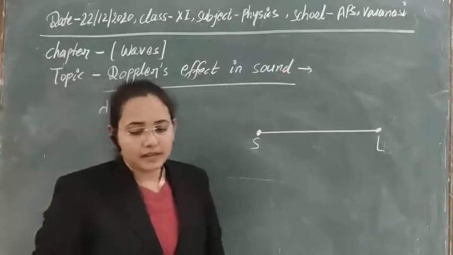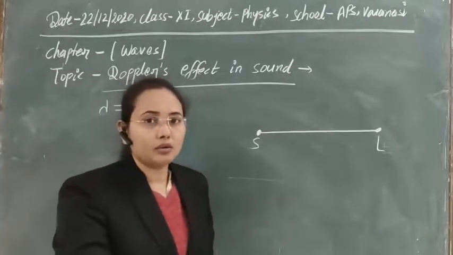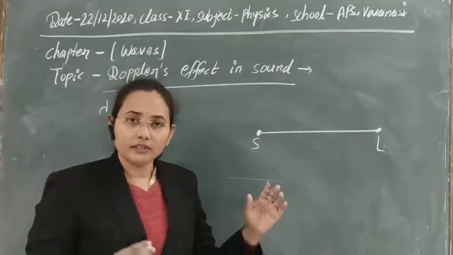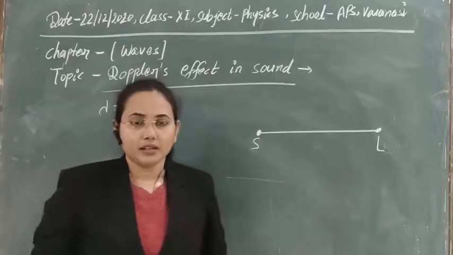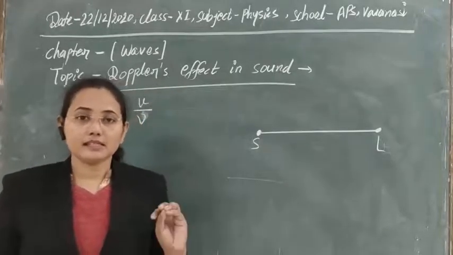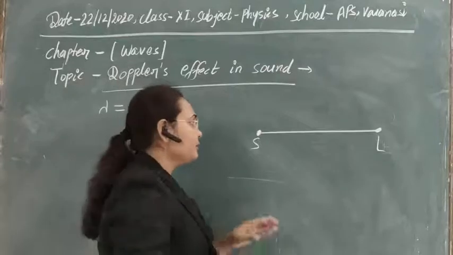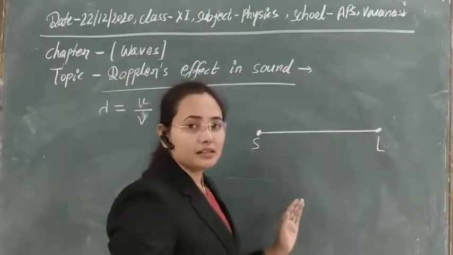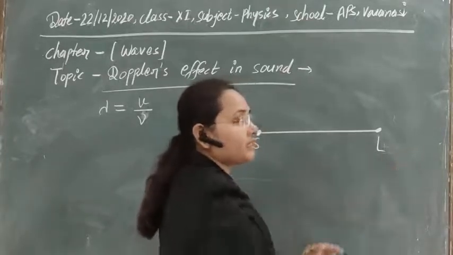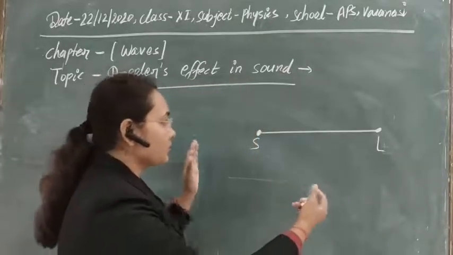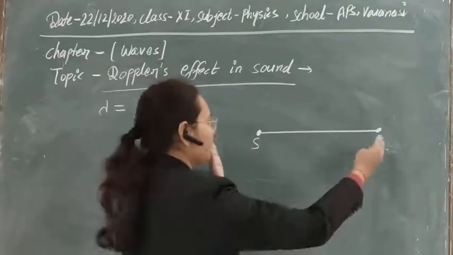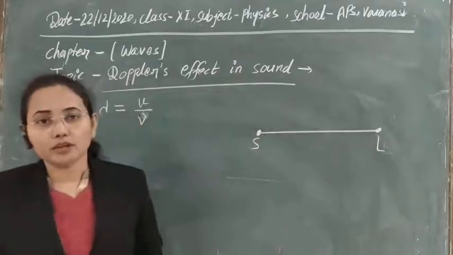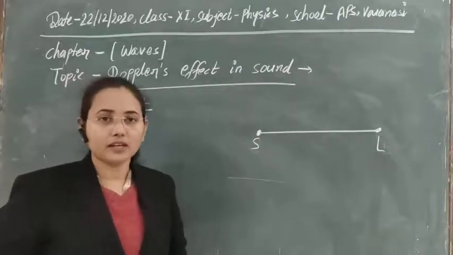Now suppose that this source starts to move, and the listener also starts to move, moving in the same direction. There are a number of cases you can observe here. Suppose the source is moving and the listener is at rest; the listener is moving and the source is at rest; the listener and source are both moving in the same direction; or the listener and source are moving in opposite directions, like this or like this. In all of these cases, you can calculate what the apparent frequency should be.